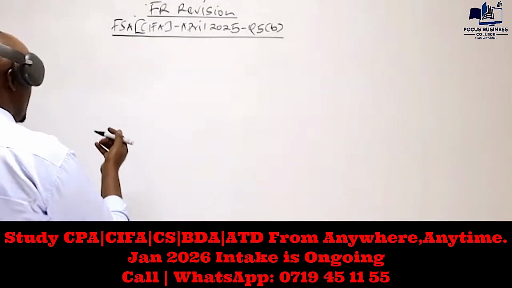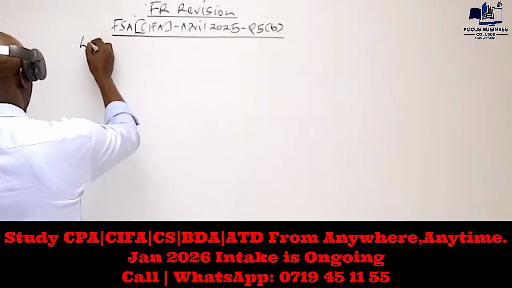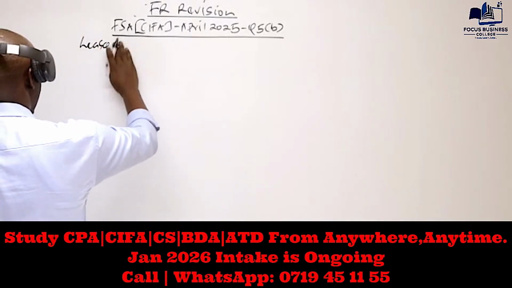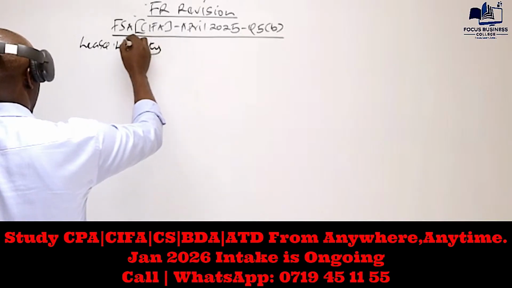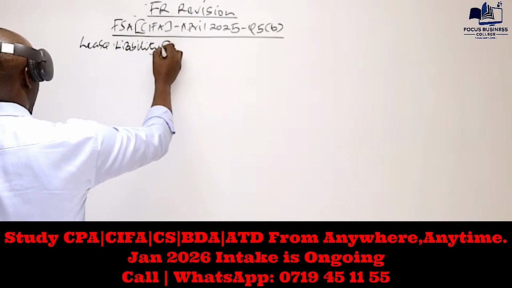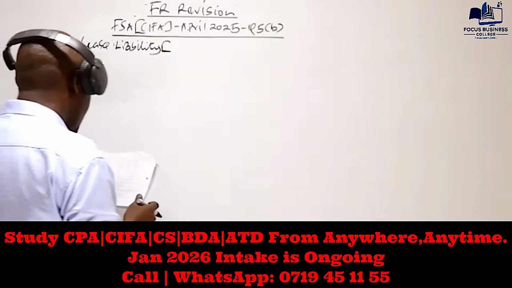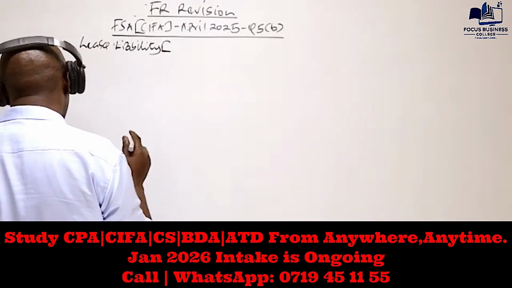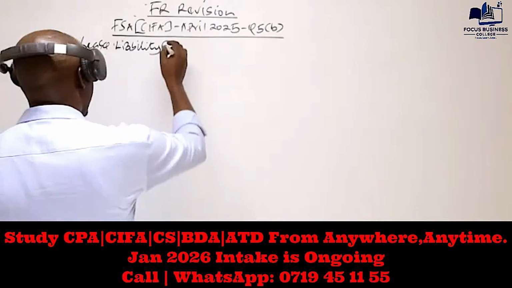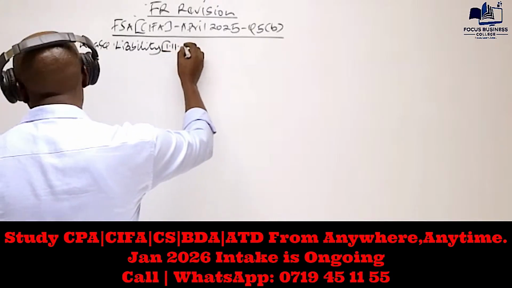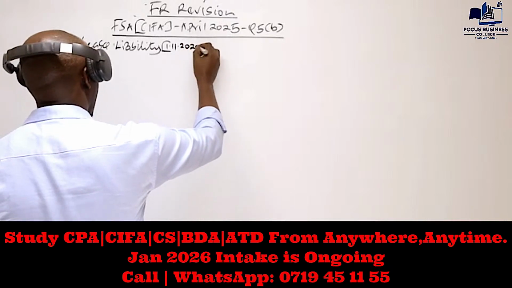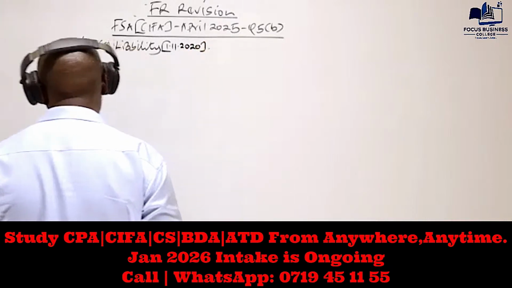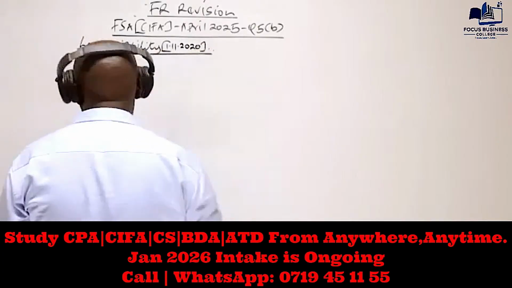We said always we start by computing the lease liability, and we compute this on the date when the lease commenced. In other terms, we compute this on the inception date of the lease. So if you go back to the information in the first paragraph, this lease was entered into on 1st of December 2020. That is when this company, Perry Limited, leased that particular machine.